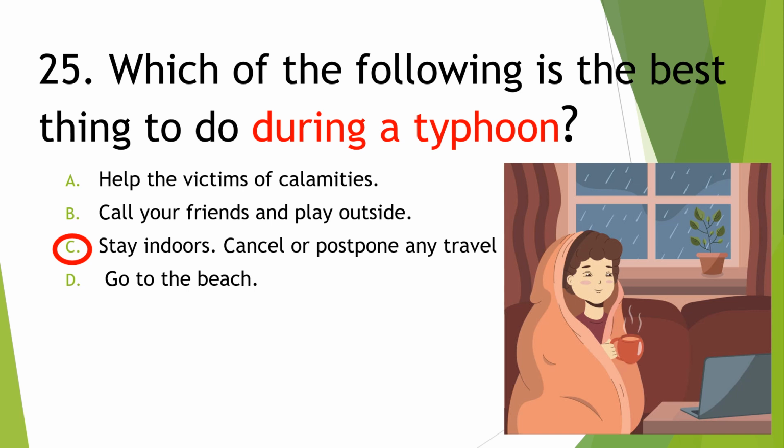Next, which of the following is the best thing to do during a typhoon? A. Help the victims of calamities. B. Call your friends and play outside. C. Stay indoors, cancel or postpone any travel. D. Go to the beach. Letter C. You must stay inside our house.